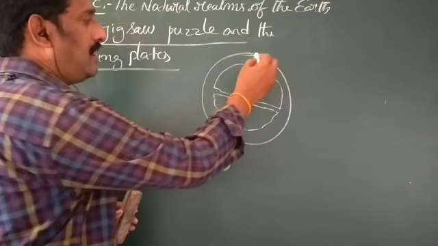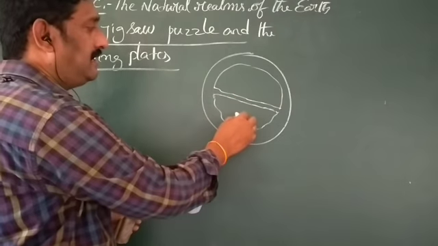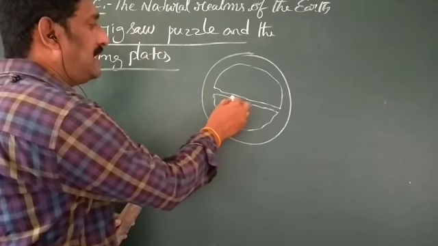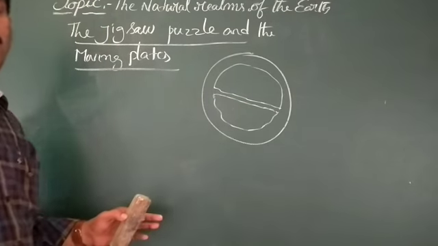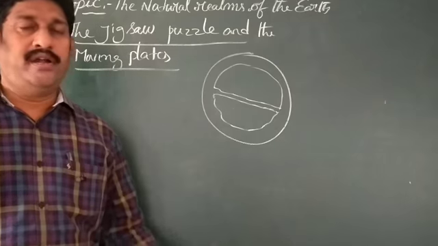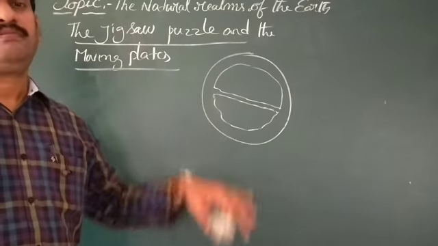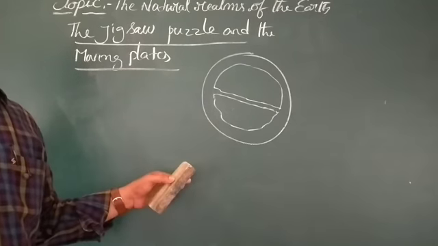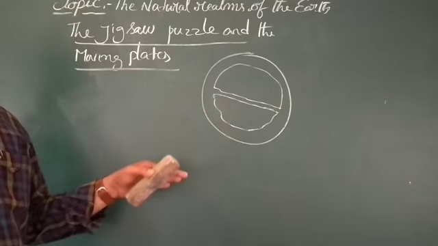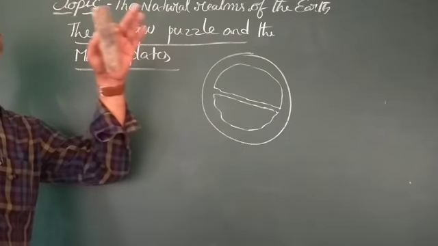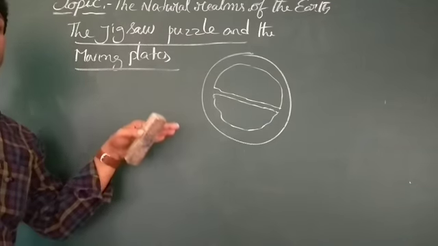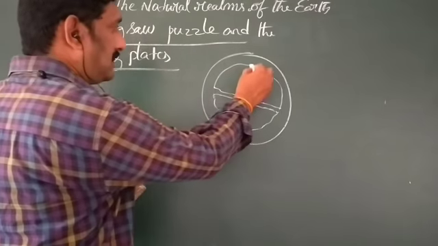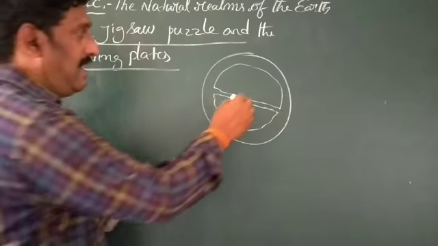These parts are called Laurentia or Angara land, and Gondwana land. In the middle of these two land parts, one important sea also flowed, which we call the Tethys Sea. You already studied this information in your first lesson. After years of careful study, geologists concluded that the continents and even the oceans are situated on a mass base of rocks. This mass base of rock we call a plate.